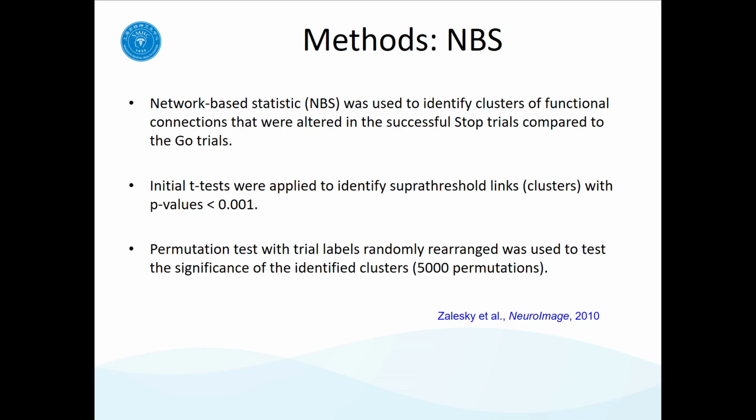So basically, initial t-tests were applied to each of all possible links. We could get a p-value matrix representing the possibility of accepting the null hypothesis for each link. A set of super-threshold links with p-values less than 0.001 was then selected, in which connected links were identified as topological clusters. The significance of the identified clusters was tested using permutation test.